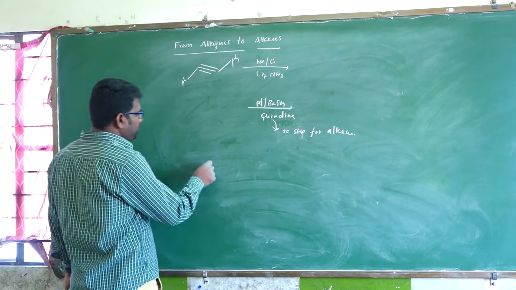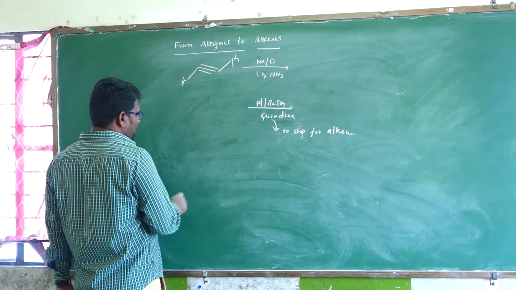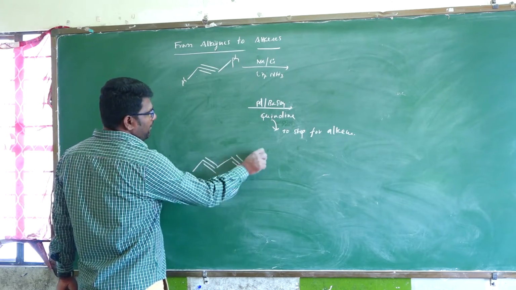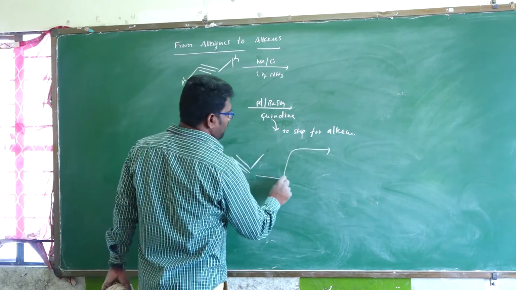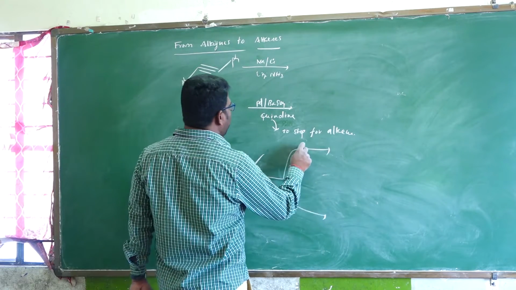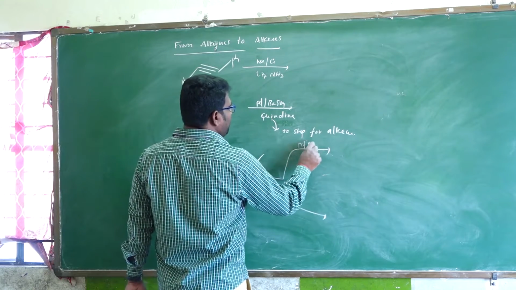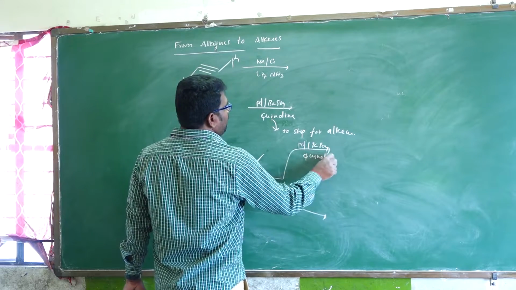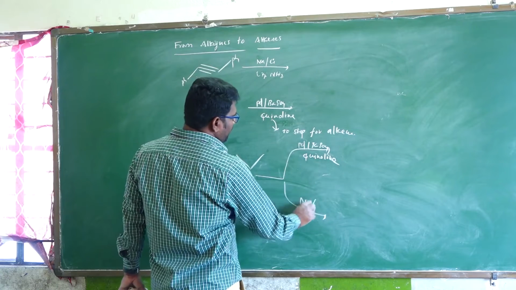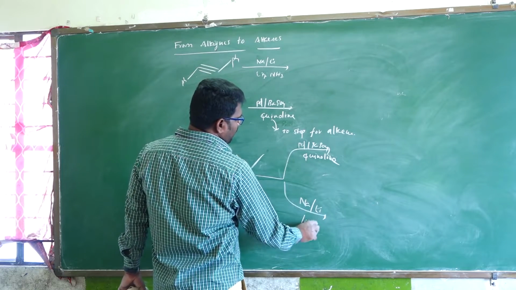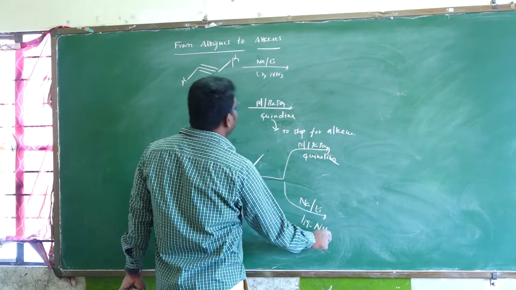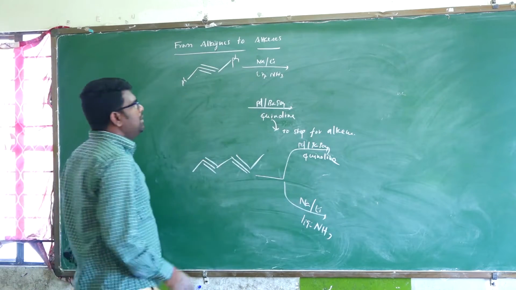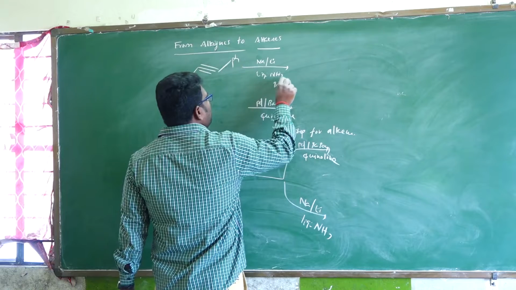And next, for example, this one is repeatedly asked. Someone, triple bond, both in the presence of palladium with barium sulfate and quinoline, and in the presence of sodium in liquid ammonia or lithium in liquid ammonia. Which type of products are formed? In the presence of sodium in liquid ammonia, this indicates Birch reagent.